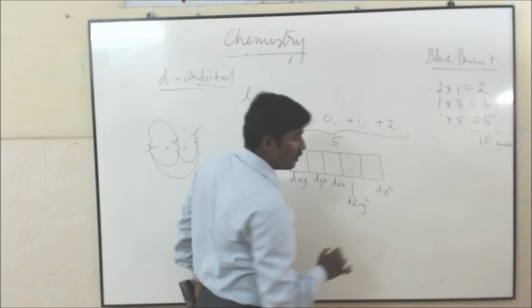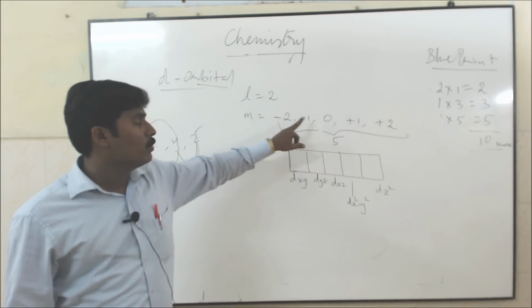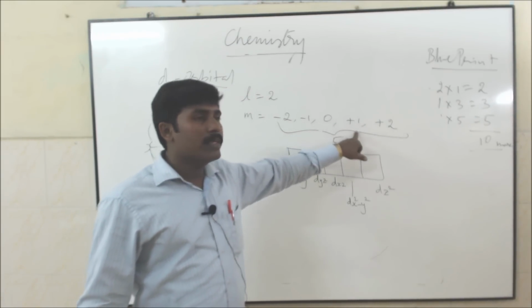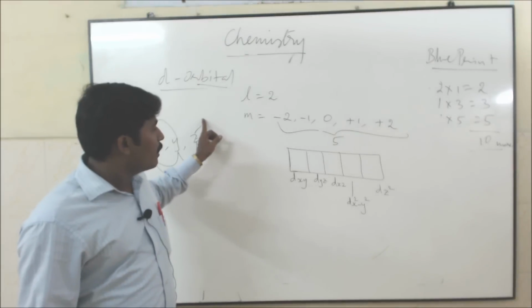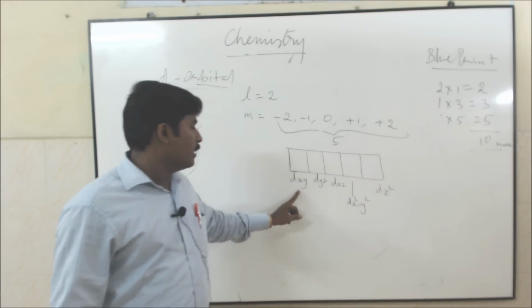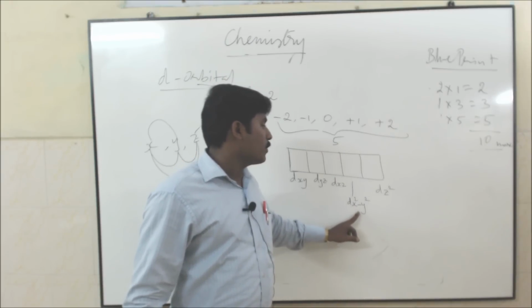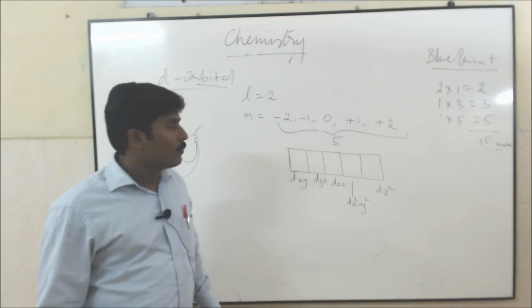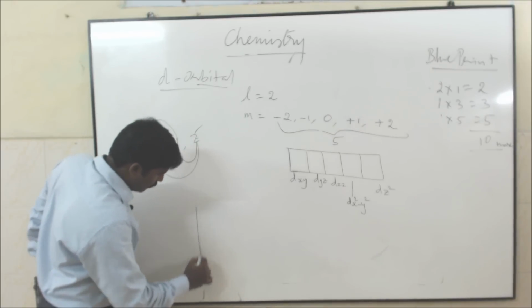Why 5 orientations? Because the L value, that is the azimuthal quantum number value, is 2. 2 means the magnetic quantum number starts from negative through 0 till plus value. So minus 2, minus 1, 0, plus 1, plus 2, altogether 5 orientations. So the d orbital splits into 5 types like this: dxy, dyz, dxz, dx square minus y square and dz square. Now the shape of d orbitals are like this.